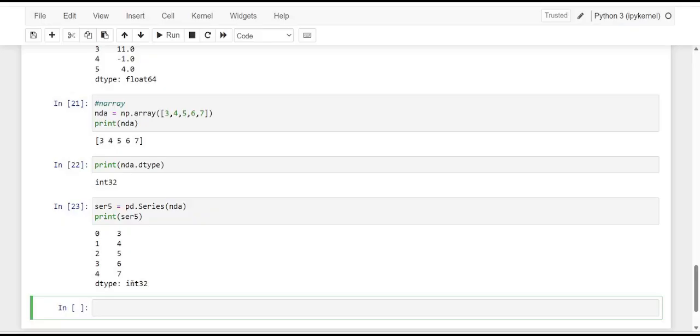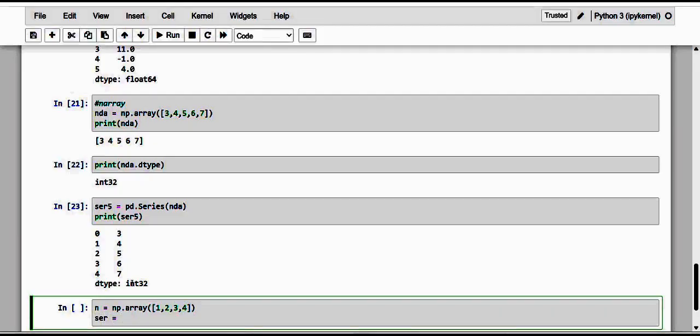Now let me make use of this series, and we can make a reference or a copy. Kindly have a note of it. So this is what we are going to do. This is my array, and here I give some values 1, 2, 3, and 4. And if I want to create a series with that NumPy array, let me create it.